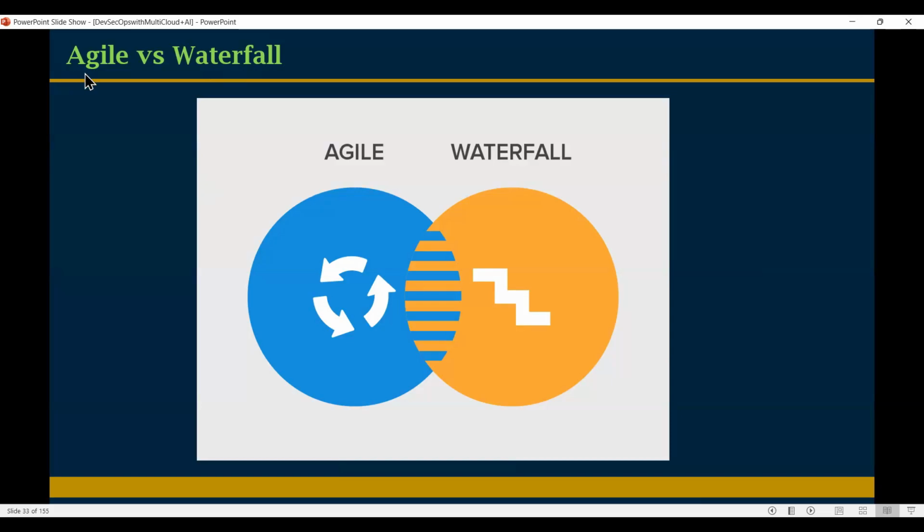But in the Agile methodology, which is parallel development, we create sprints. What is a sprint? A sprint is a timeline. One application can be divided into bits and pieces, and those bits and pieces we can call sprints. While working on Git and Jenkins, we'll go very deep into this. What is Agile, what is Waterfall, what is a sprint, we'll discuss.